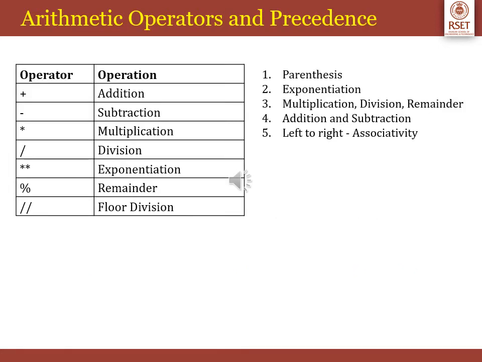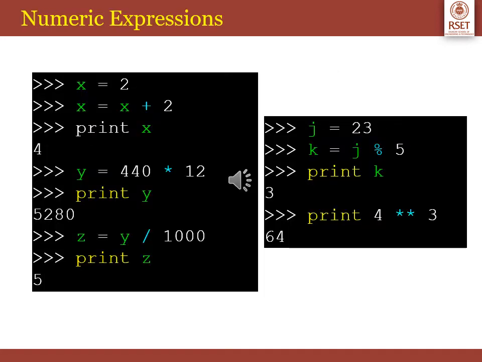The common arithmetic operators in Python version 3 are addition, subtraction, multiplication, division, exponentiation, remainder and the floor division. And their precedence is in the order of parenthesis, exponentiation followed by multiplication, division and remainder, then addition and subtraction. The associativity is always from left to right. You can see common examples of expressions and their values